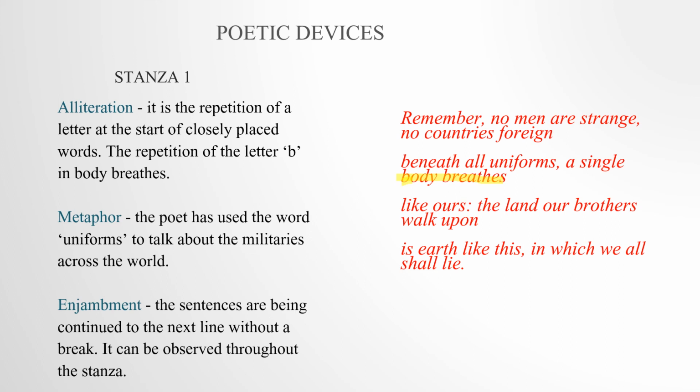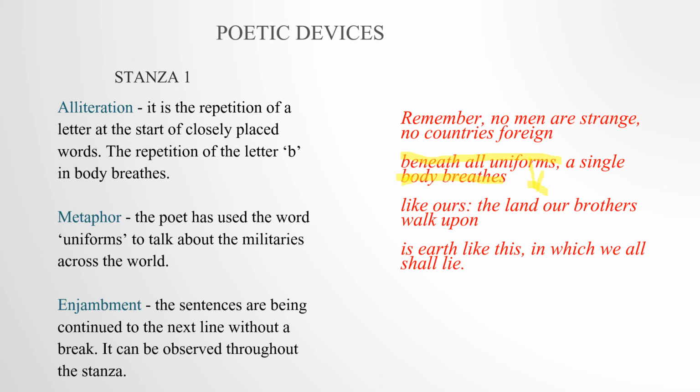Coming to the next here, beneath all uniforms. As I told you before in the explanation, there is a metaphor. Uniform here is indirectly compared with the army uniforms, with the military personnel. Okay, and the next poetic device is enjambment.